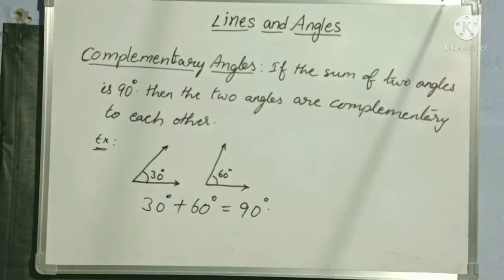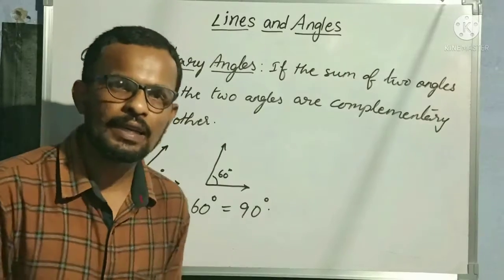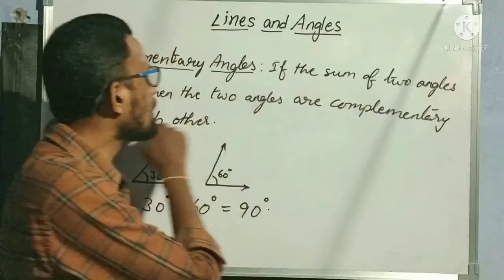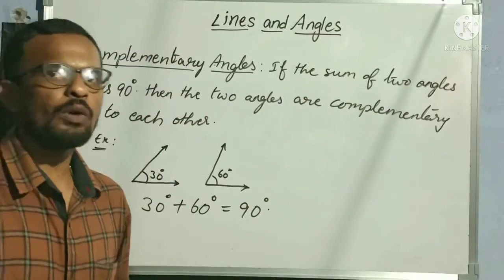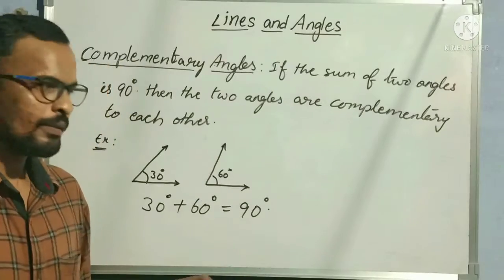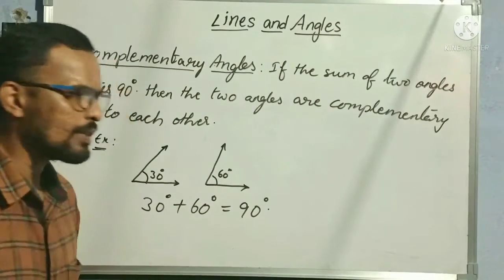Right? So I can say that 30 degrees and 60 degrees are a pair of complementary angles. Understood? If the sum of two angles is 90 degrees, then the two angles are complementary to each other.